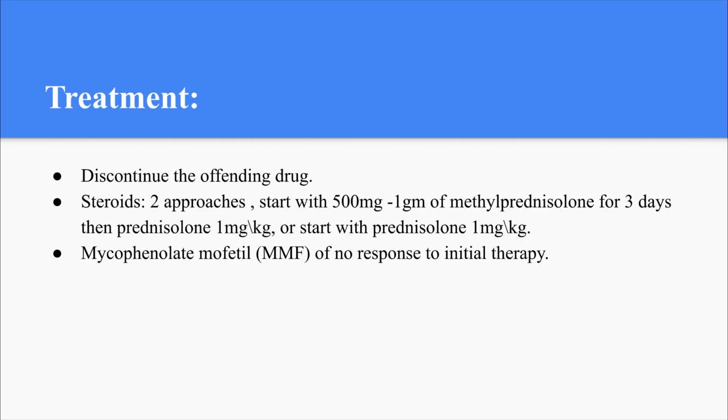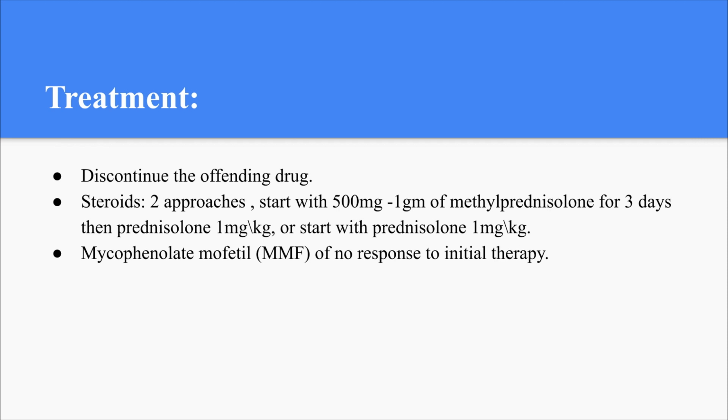To treat this case, you have to discontinue the offending drug. This is the first step. And if the cause is infection, you have to control this infection with antibiotics or source control. And if the cause is other causes like association with immune system disease, you have to control this. The second line of treatment is steroids.